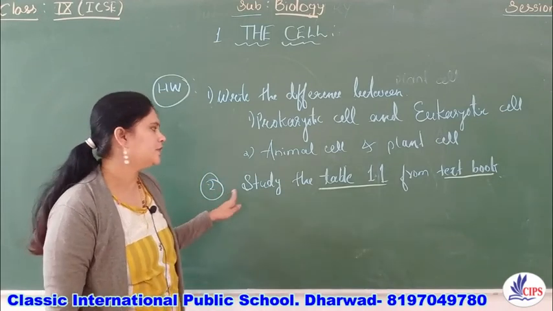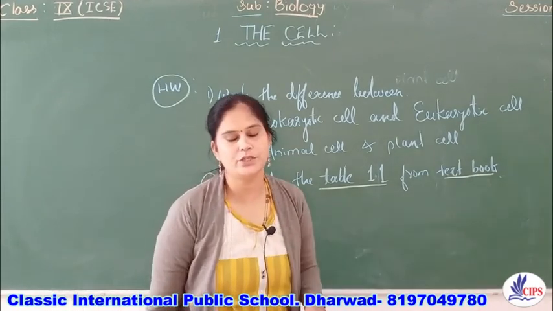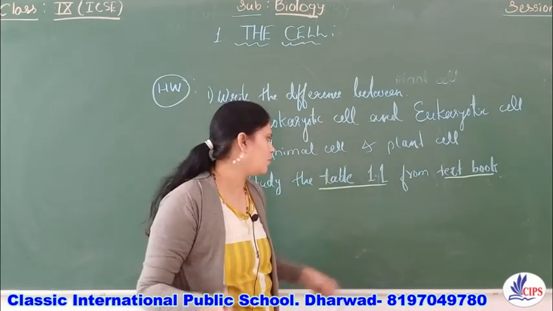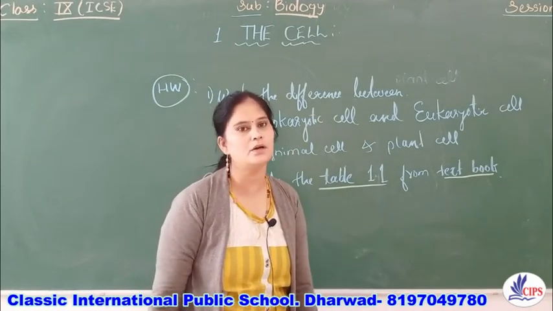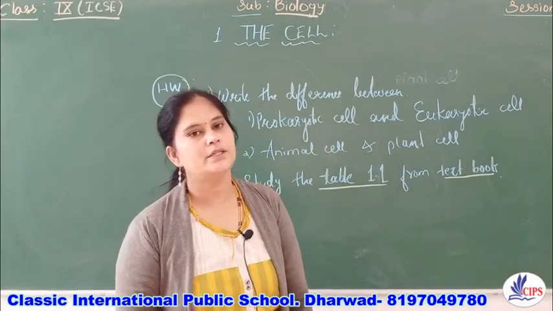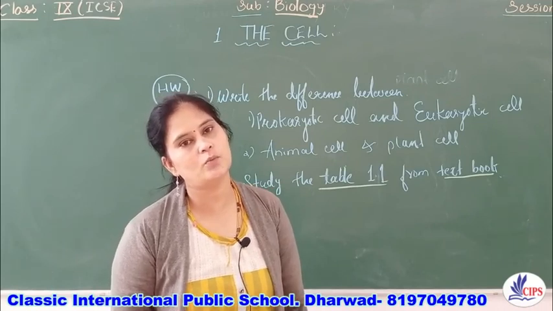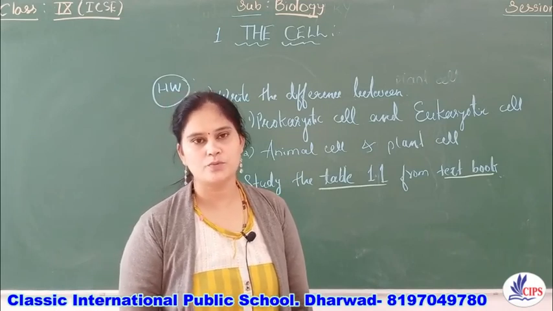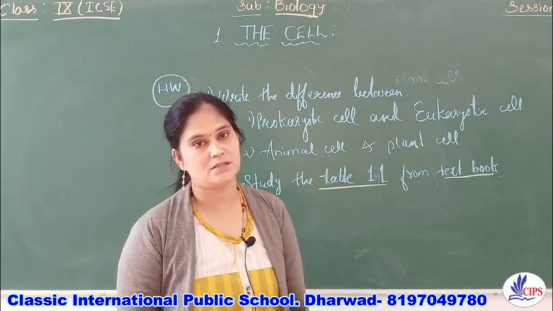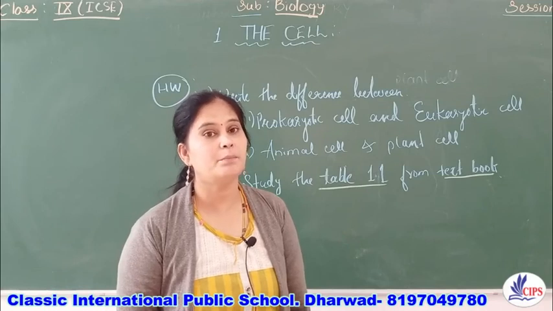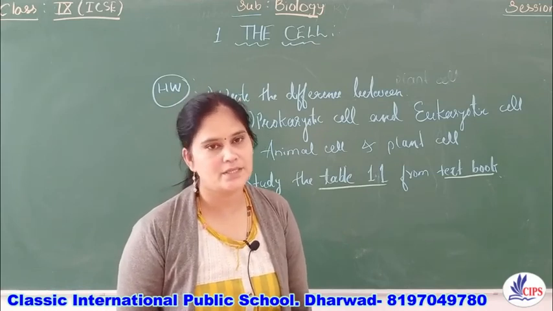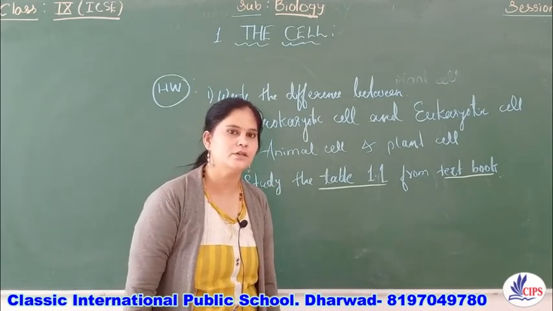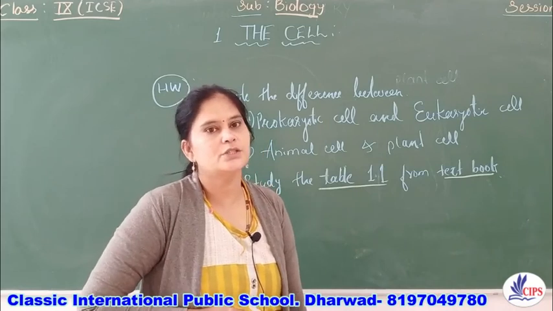And you have to study table 1.1. In your textbook there is a table given in table form, right? Table 1.1 from the textbook. Study it thoroughly. There they have given the number of chromosomes. In human beings the number of chromosomes is 23 pairs. How many pairs? 23 pairs of chromosomes are present. In the same way, they have given the number of chromosomes for different animals. So study it thoroughly and properly.